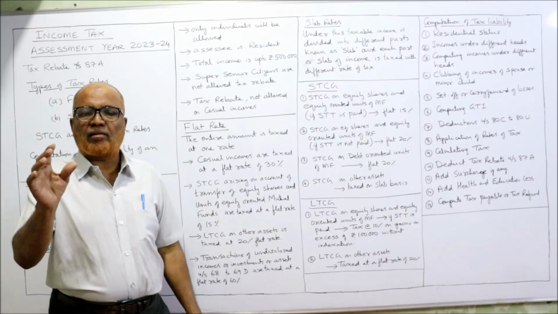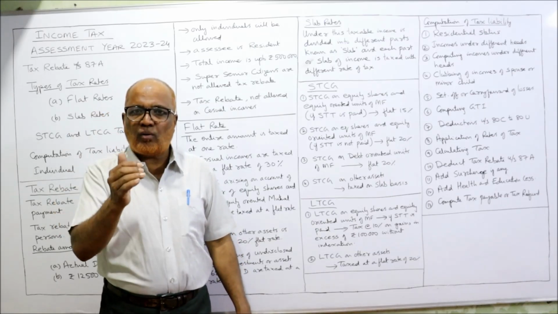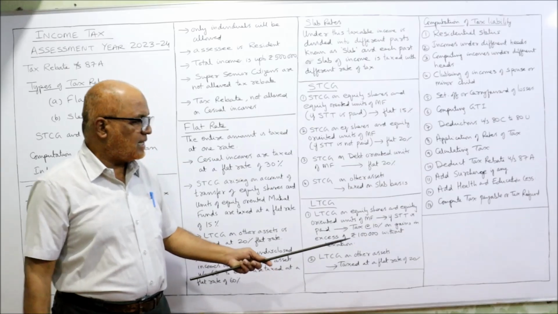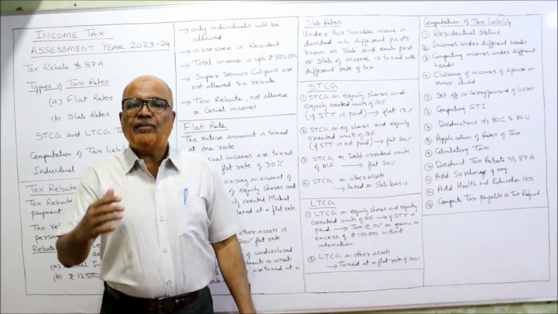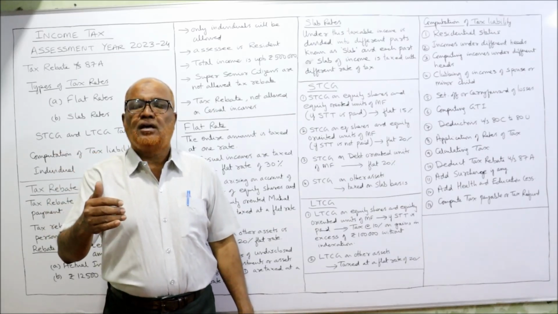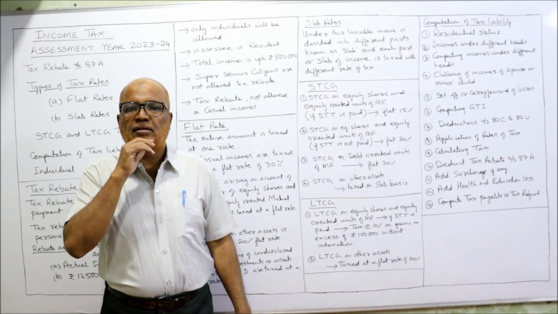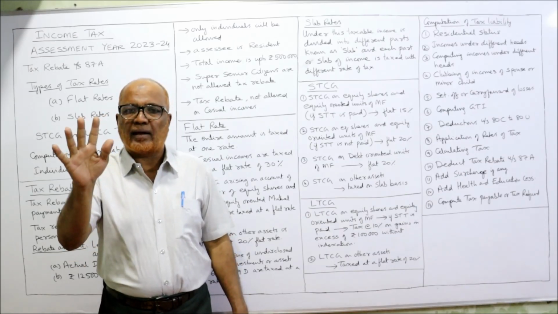First we have to calculate how much is the STCG. If the STCG is below the limit, it is LTCG, long-term capital gain. If equity shares are sold, long-term capital gain arises. If STT is paid, then up to 1 lakh rupees LTCG, no tax.